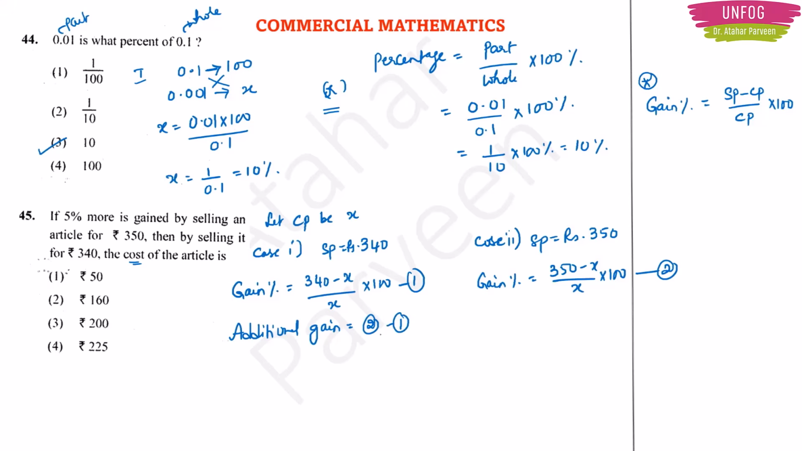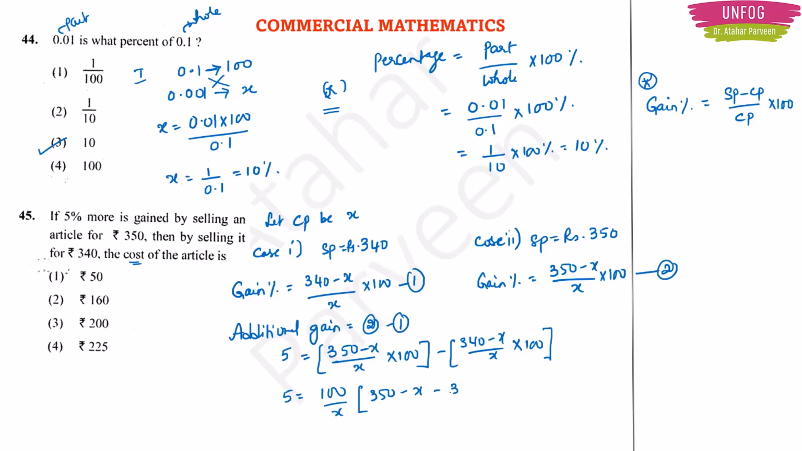That will be our additional gain. But they have given that the additional gain is 5%, right? So this 5 will be equal to (350 minus x) by x into 100 minus (340 minus x) by x into 100. Okay. So this 5 will be equal to, I will take 100 by x common, so that I have inside the bracket 350 minus x minus 340 plus x. Okay, because this minus into minus will become plus.